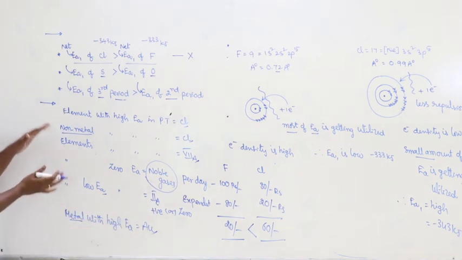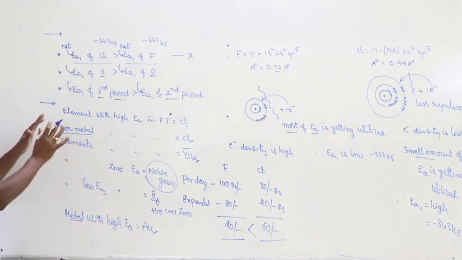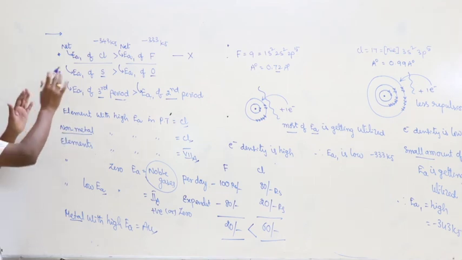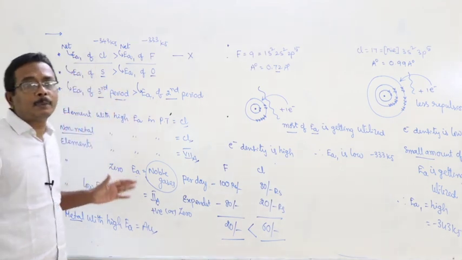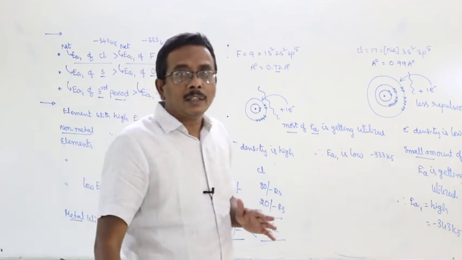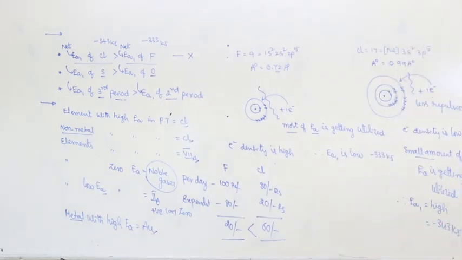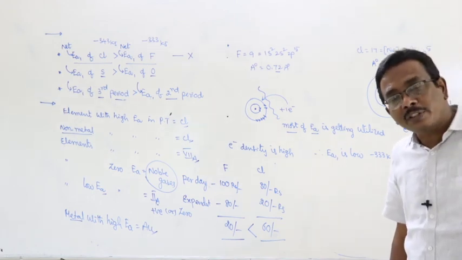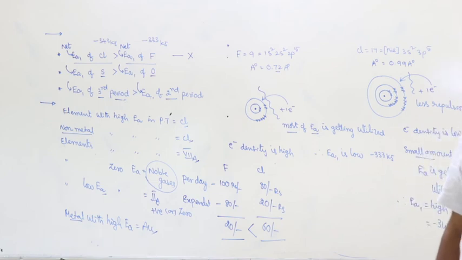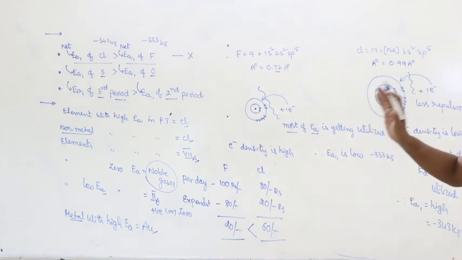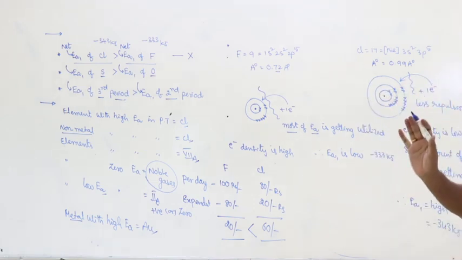These are the statements related to electron affinity. We have already discussed the periodicity and the factors affecting electron affinity: atomic radius, effective nuclear charge and electronic configuration. And this is about the concept of electron affinity.